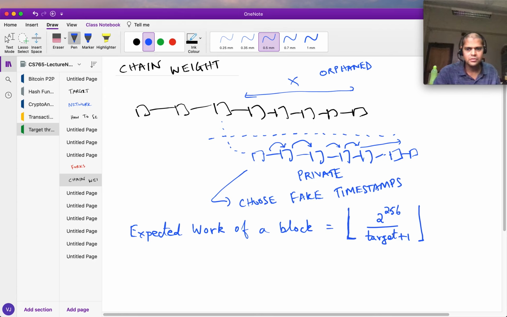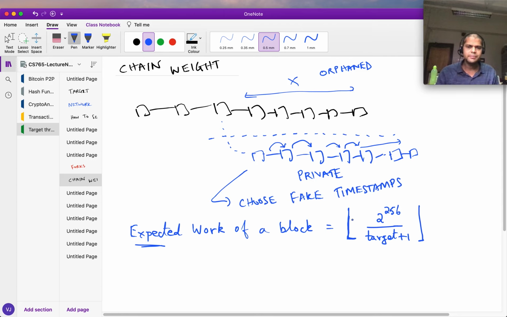The target could theoretically even be 0, right? So you have target plus 1. Roughly, it takes on average this many hashes to create the block. Of course it's only expected, it's not the real number of hashes taken to generate the block, because somebody may have been lucky, maybe in the first try itself he chose a nonce which solved the puzzle. But on average it takes this many hashes to generate a particular block.